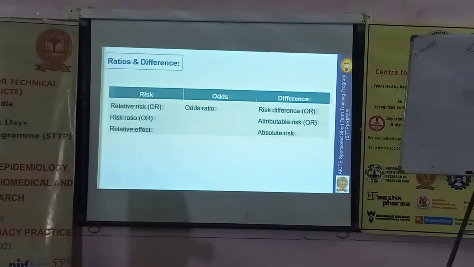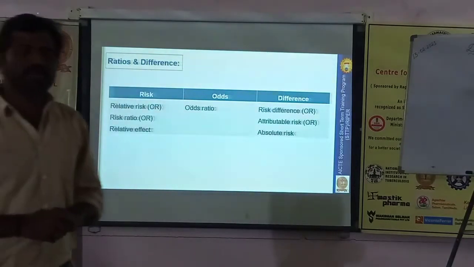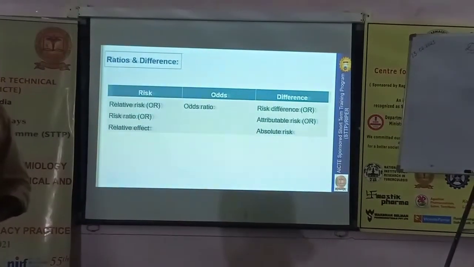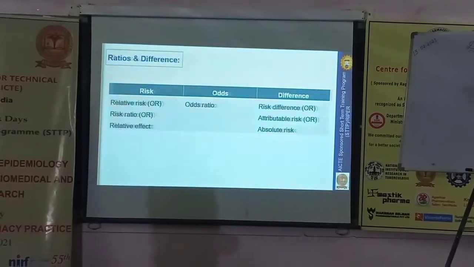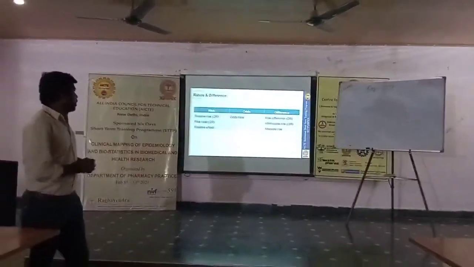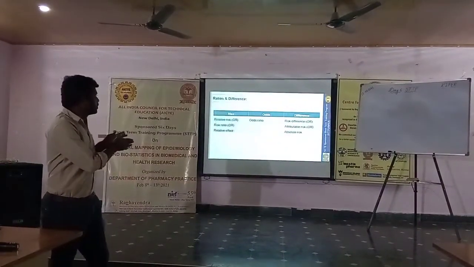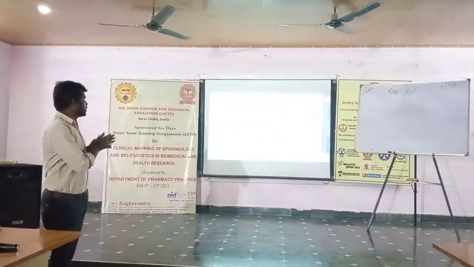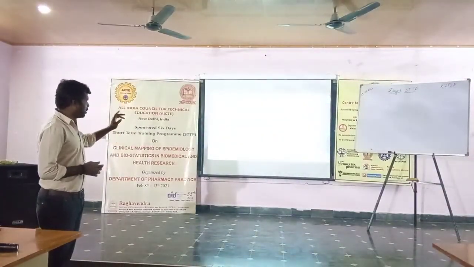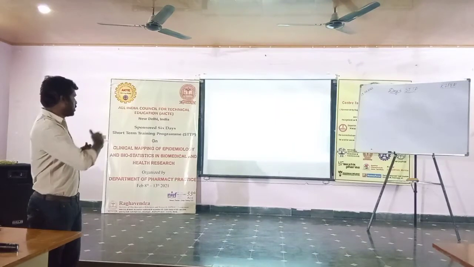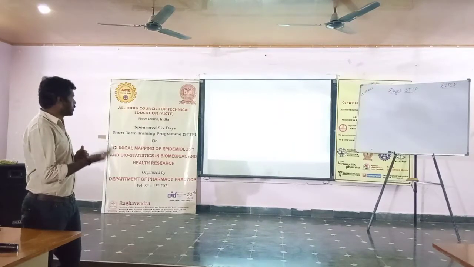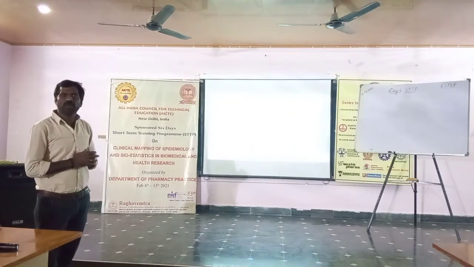These are the most common risk measures which we are going to use in our epidemiological studies. Coming to the ratio measures, there are three, and all are synonymous: relative risk, risk ratio, or relative effect. All are the same.